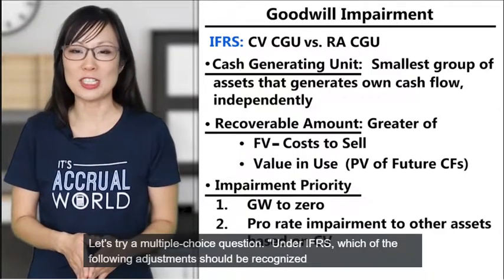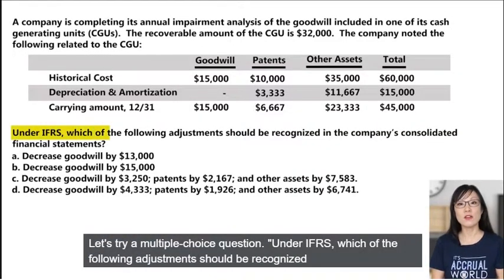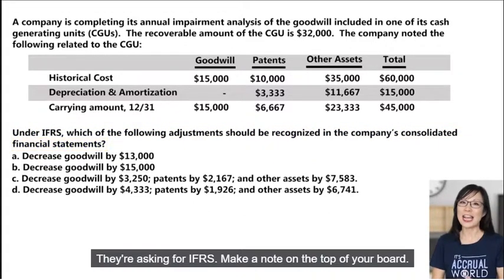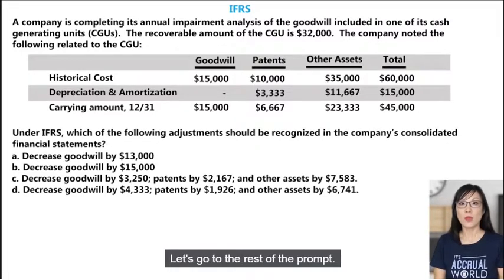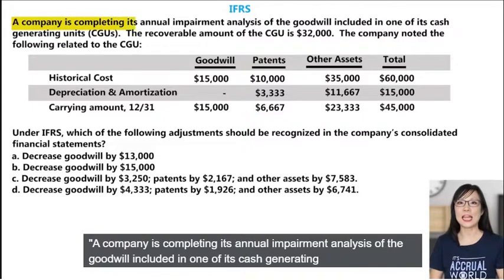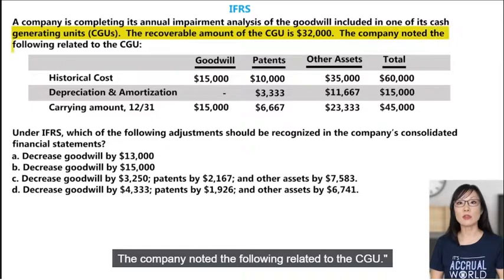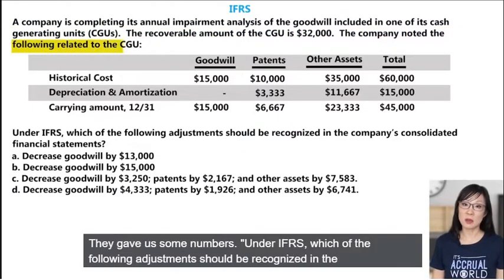Let's try a multiple choice question. Under IFRS, which of the following adjustments should be recognized in the company's consolidated financial statements? They're asking for IFRS. Make a note on the top of your board. Let's go to the rest of the prompt. A company is completing its annual impairment analysis of the goodwill included in one of its cash-generating units. The recoverable amount of the CGU is $32,000. The company noted the following related to the CGU. They give us some numbers.